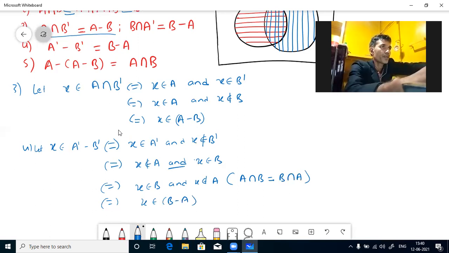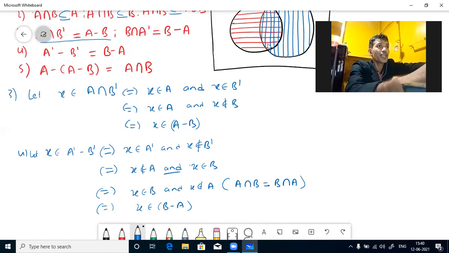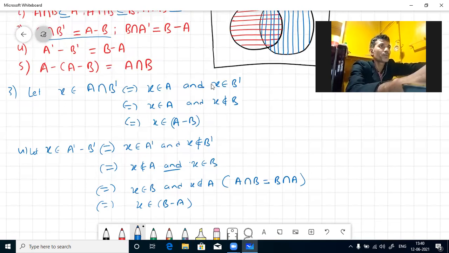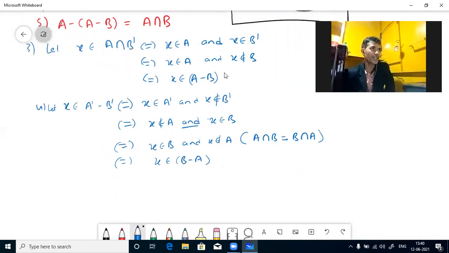Similarly, this A minus B, we can show A intersection B can be written like this. Elements in A but not in A minus B will come in the intersection. That we will also prove, and we will end this session.